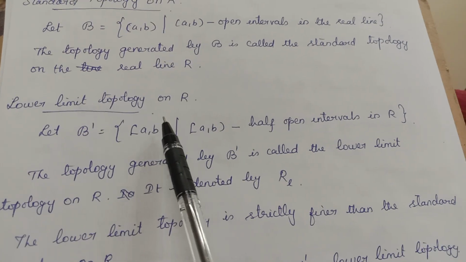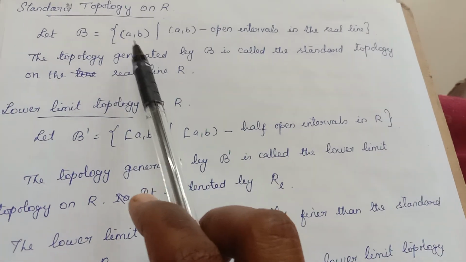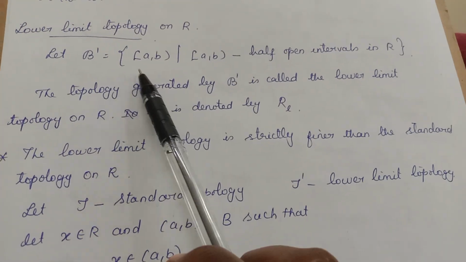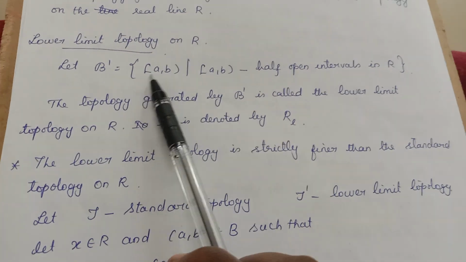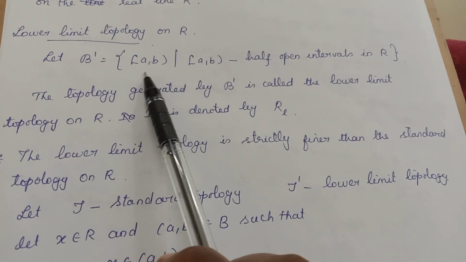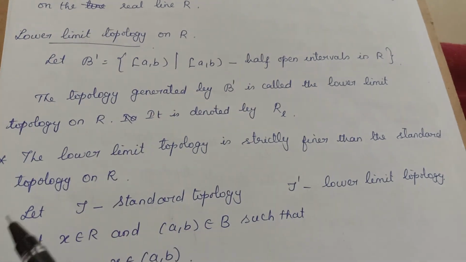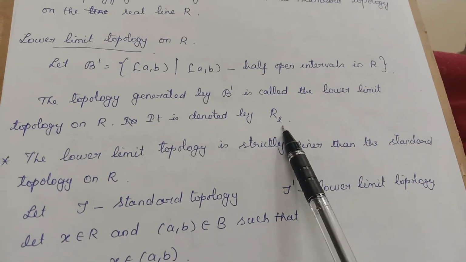Next one is the lower limit topology. If it is the topology generated by open intervals, it is called the standard topology. If it is the topology generated by half open intervals, that is, left side closed and right side open, this is called a half open interval, then this topology is called the lower limit topology. Okay, and this is denoted by R_L.